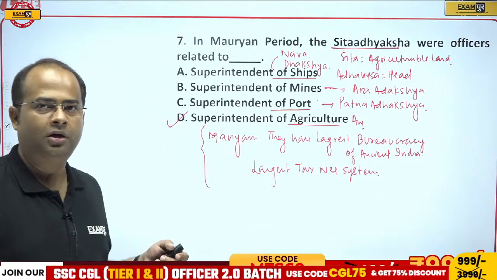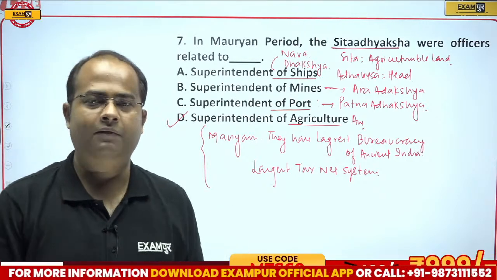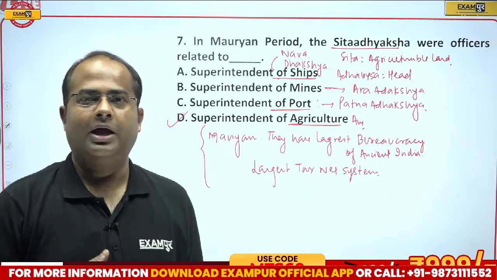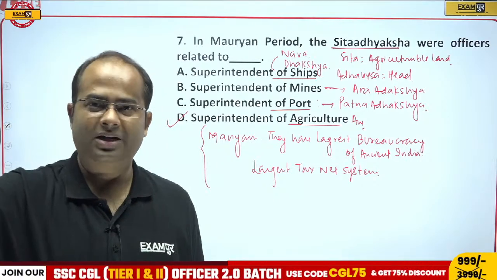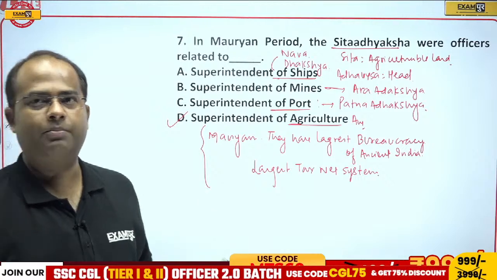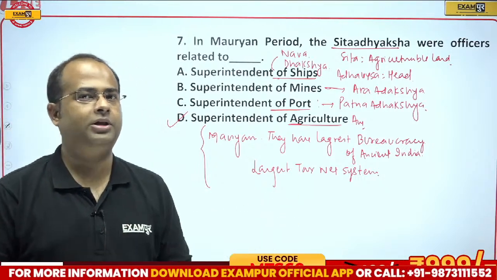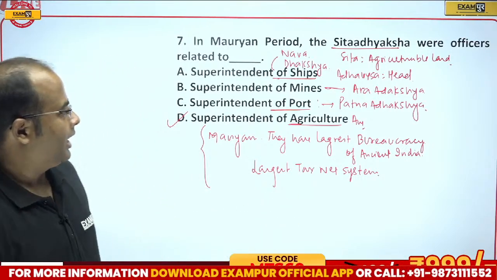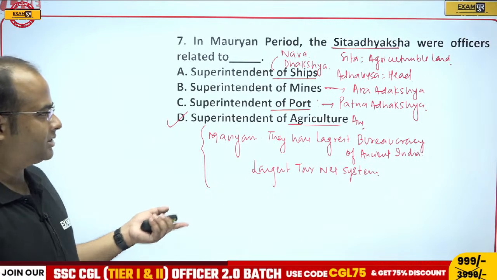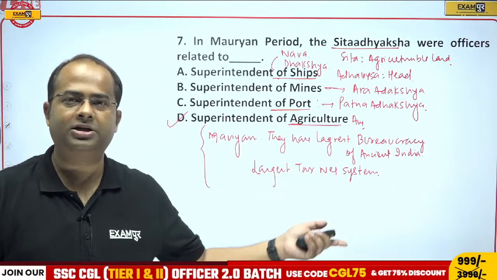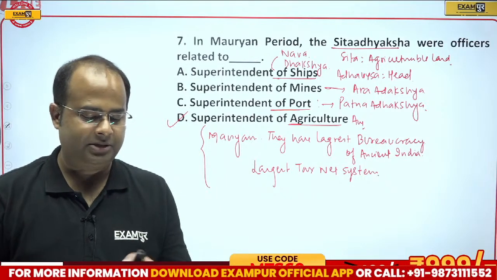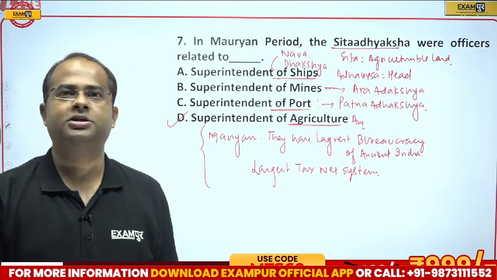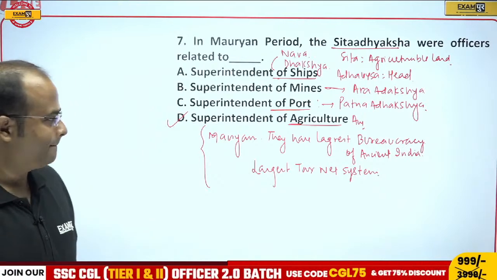So he was the superintendent of the brothels. And you will find that they had the superintendent of the casinos as well. So every type of profession was legalized during the time of Mauryans. And they had the largest tax net system to support the largest bureaucracy of ancient India.